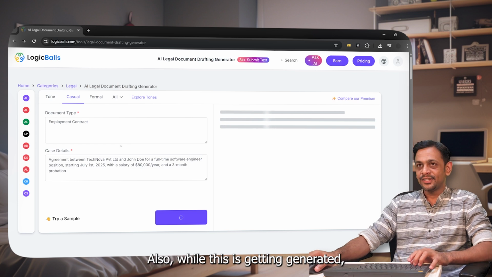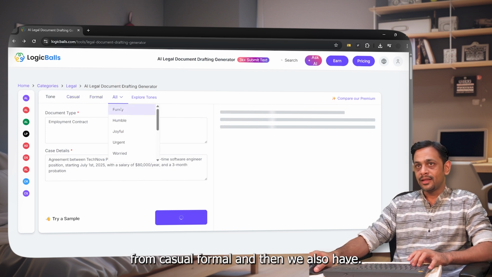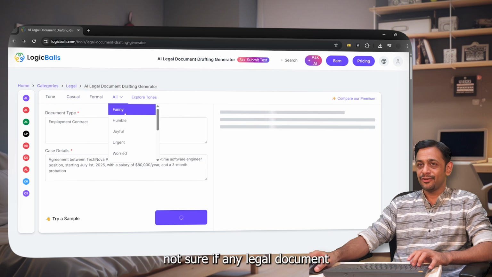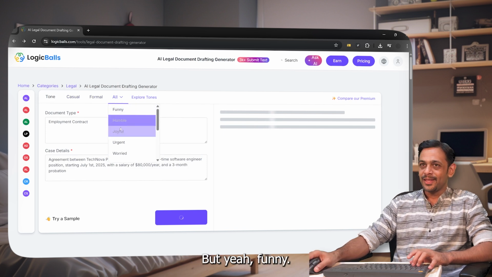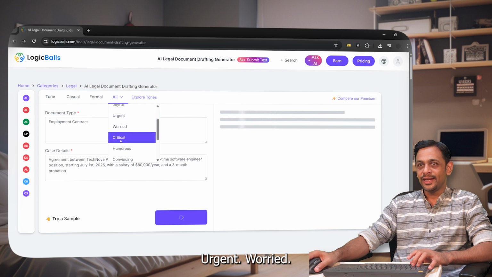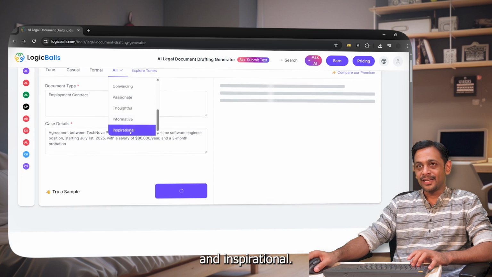Also, while this is getting generated, we can see that we could change the tone from casual, formal, and then we also have funny. I'm not sure if any legal document would be funny, but yeah, funny, humble, joyful, urgent, worried, critical, humorous, convincing, passionate, thoughtful, informative, and inspirational.